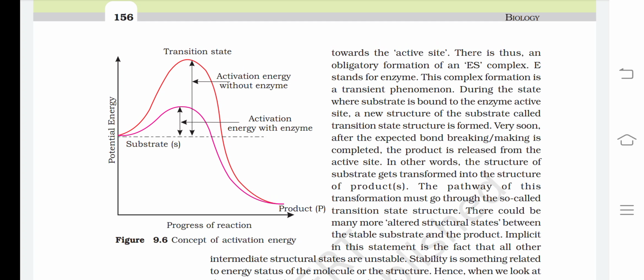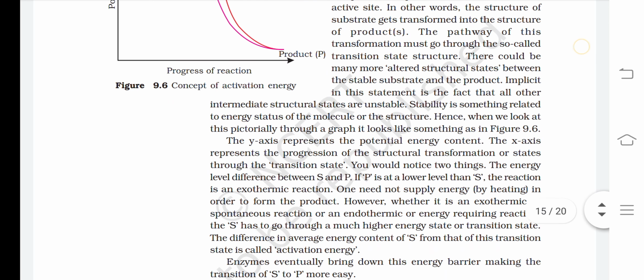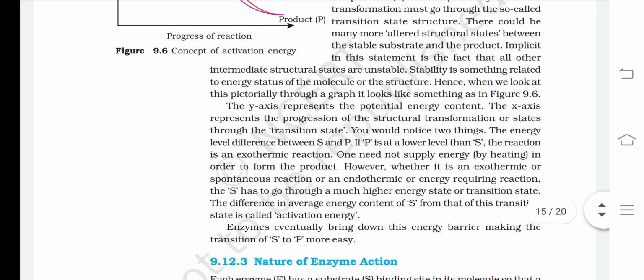There could be many more altered structural states between the stable substrate and the product. Implicit in this statement is the fact that all other intermediate structural states are unstable. Stability is something related to energy status of the molecule or the structure. Hence, when we look at this pictorially through a graph, it looks like something as in figure 9.6.